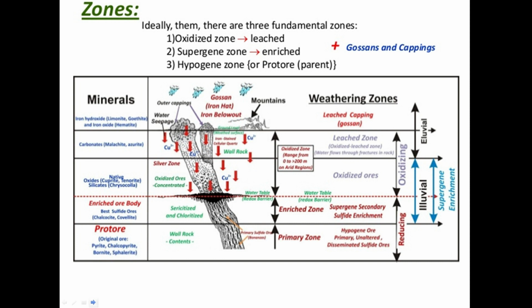And in oxidized ores we have native minerals and oxides like cuprite, tenorite and silicates like chrysocolla. Okay. And in the enriched zone we get the best sulfide ores like chalcocite, covellite, etc. And in the primary zone we get original ores like pyrite, chalcopyrite, bornite, sphalerite, etc.